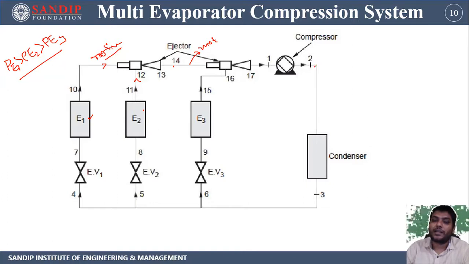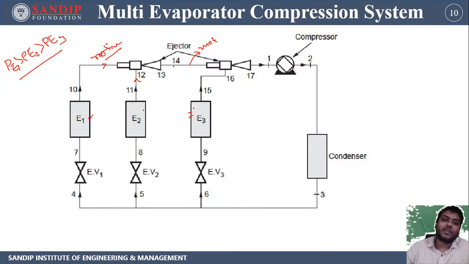Now after getting the condenser pressure, the steam will be supplied to the condenser, where it converts the steam into water. Then after that, water is supplied to the expansion valve. Then in the expansion valve, it will become a very low pressure according to the pressure of the evaporator. Then that is going to each individual evaporator and absorbs the heat from the refrigerating